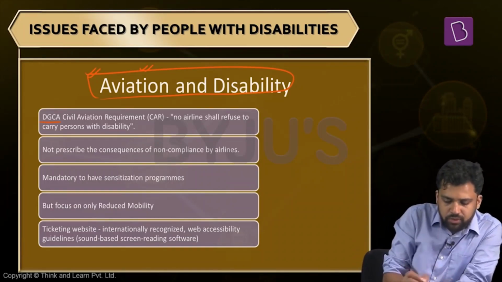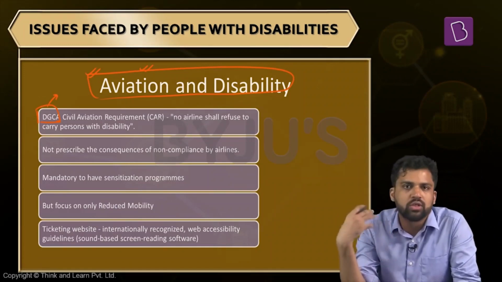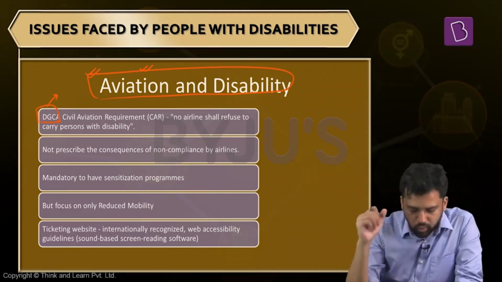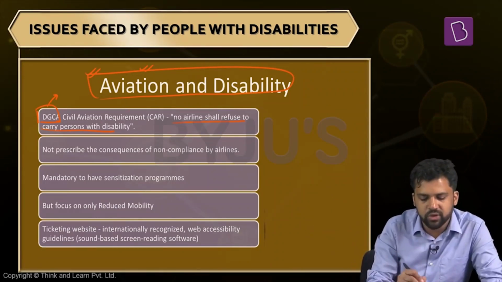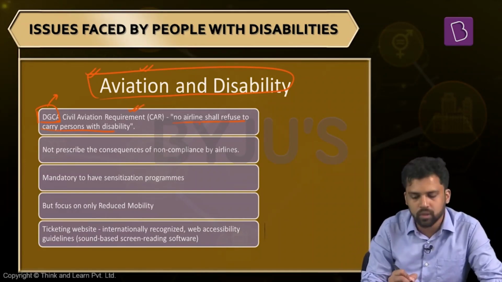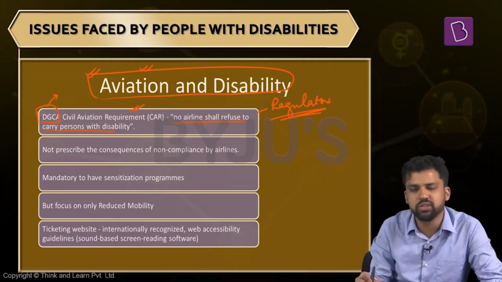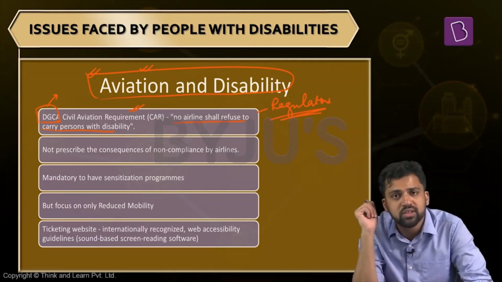As per the Directorate General of Civil Aviation, which is the regulatory body for civil aviation, just like you have the Insurance Regulatory and Development Authority for the insurance sector, for aviation you have DGCA. Now, DGCA has given its guidelines. In its civil aviation requirement, it says no airline shall refuse to carry persons with disability. So the regulator is saying you cannot discriminate among your passengers. You have to ensure that people with disability are able to travel. But why is this discrimination there?